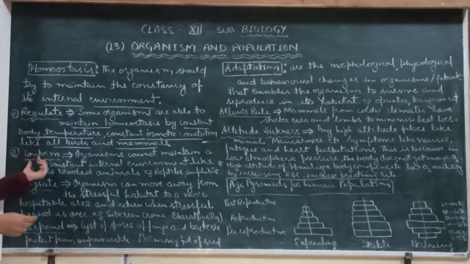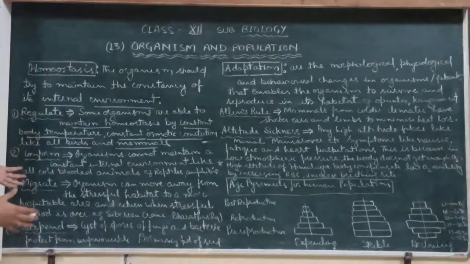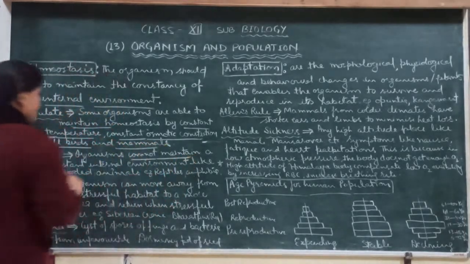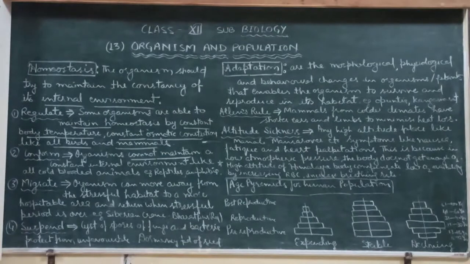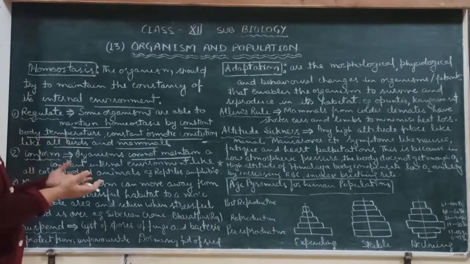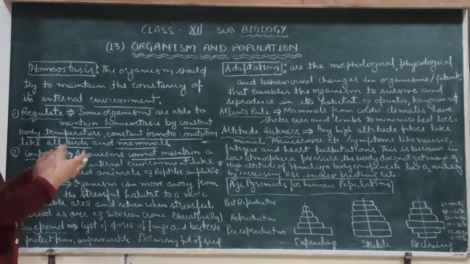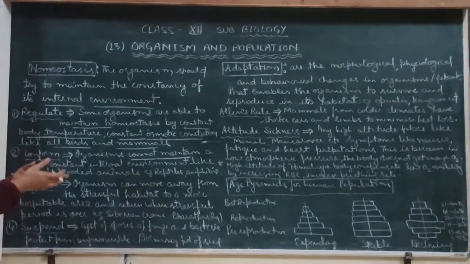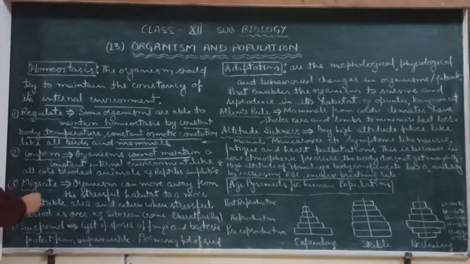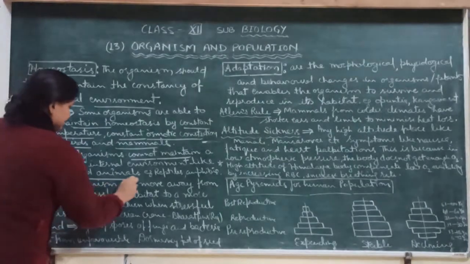The other category is conformers. What are conformers? Conformers are organisms that cannot maintain a constant internal environment. Their body temperature depends on the weather condition, and their blood and tissue fluid composition always change according to the weather. These are known as cold-blooded animals.